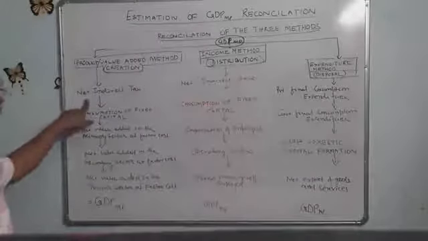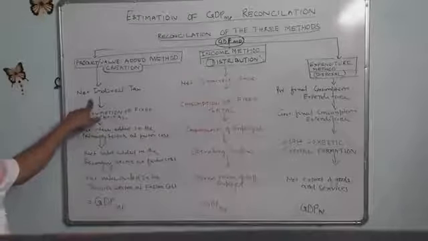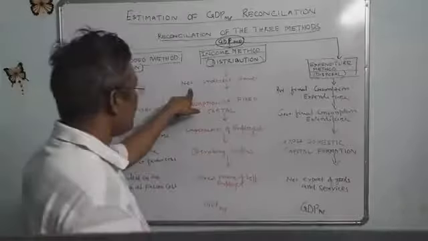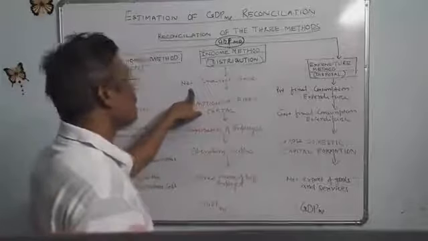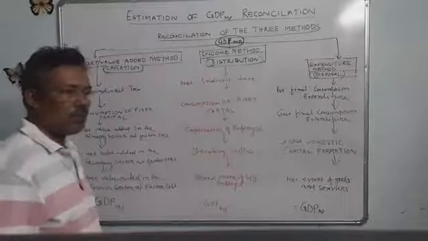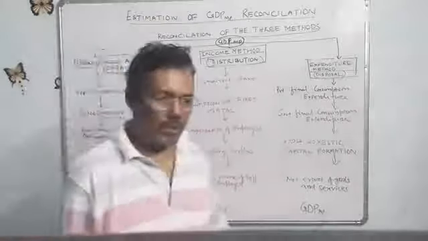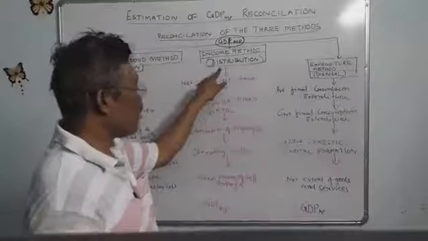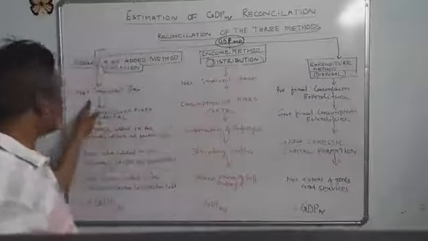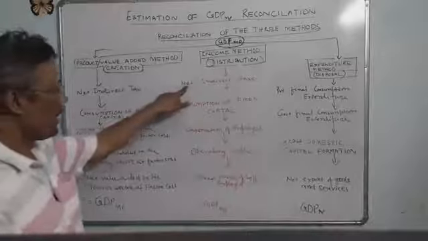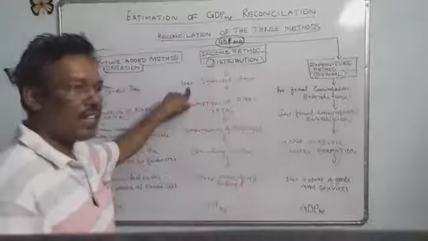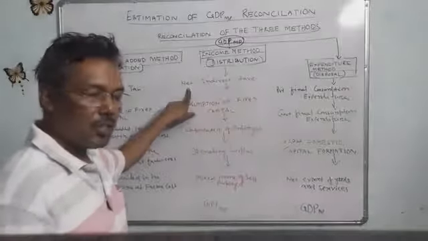Net indirect taxes appear in the value added or product method and in the income method, because net indirect taxes are indirect taxes minus subsidies.